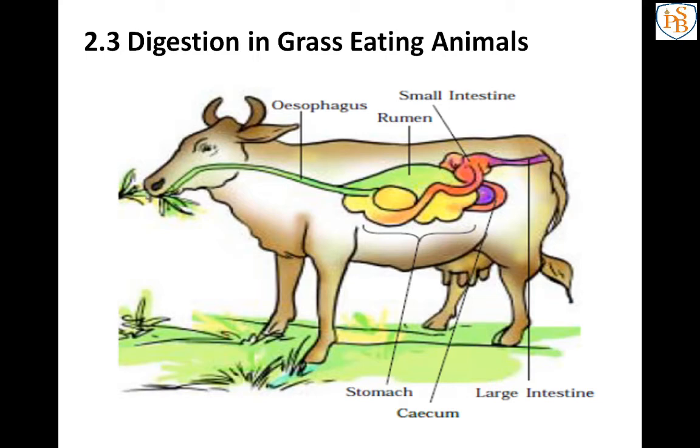Humans don't have the type of bacteria which can digest cellulose, and that's why humans and many other animals cannot digest cellulose.